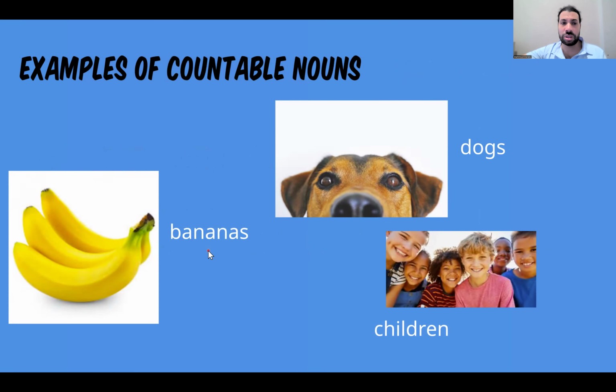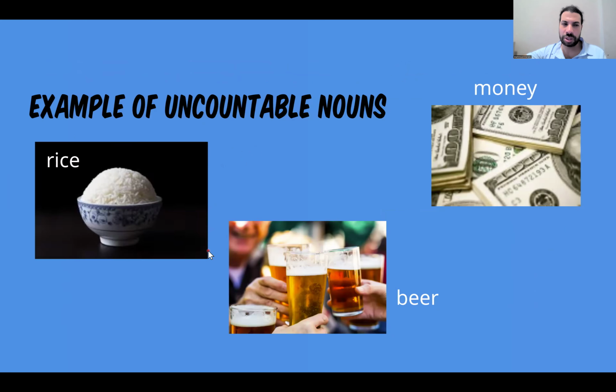Examples of countable nouns: bananas, dogs, children. Examples of uncountable nouns: rice, beer, and money. Yeah, and drinks as well, like milk, juice.